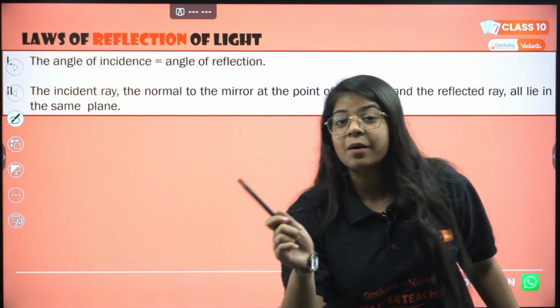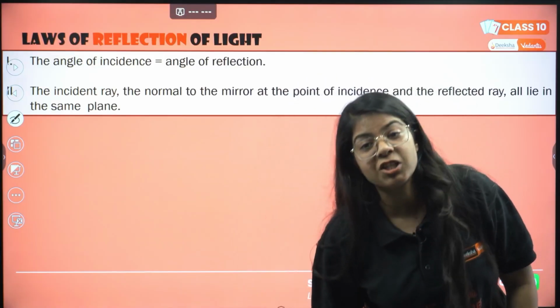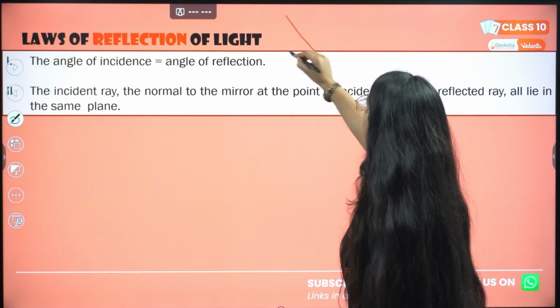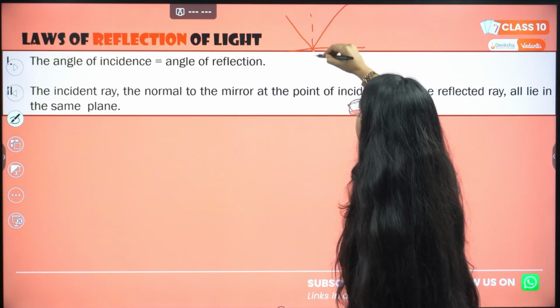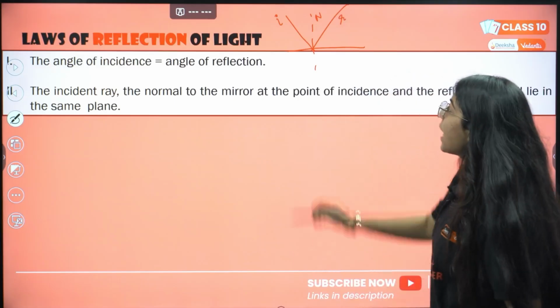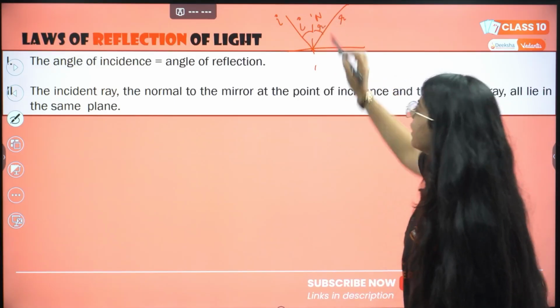I told you we'll study about laws. So first law is law of reflection of light. So this was light that came and it went back. This is the normal, incident ray, reflected ray. When angle of incidence, that is this one, is equal to the angle of reflection.